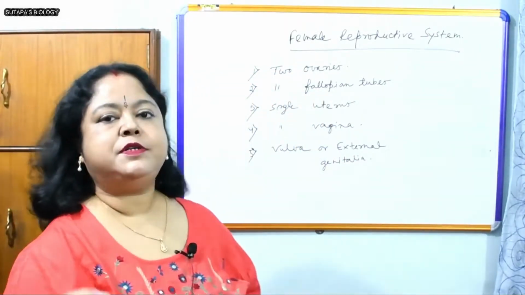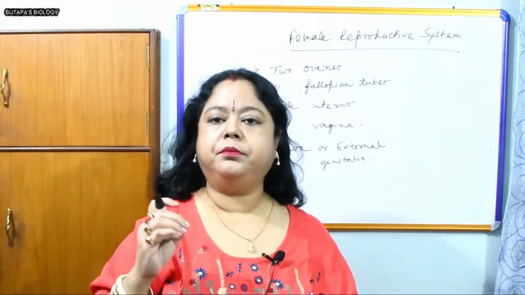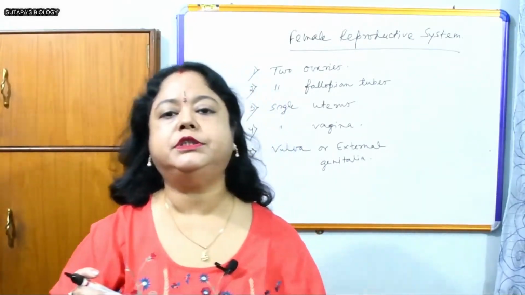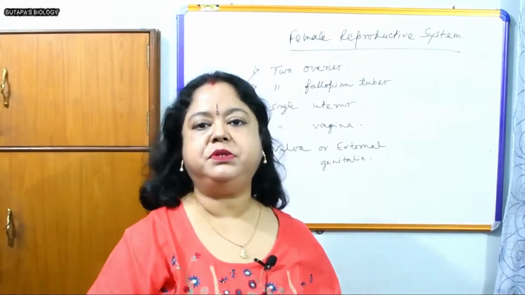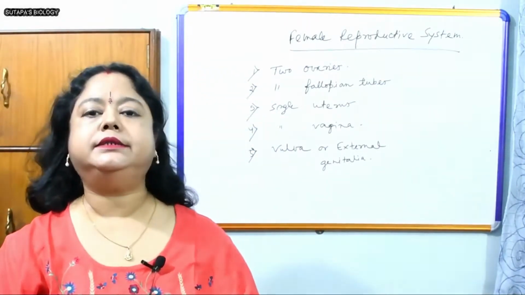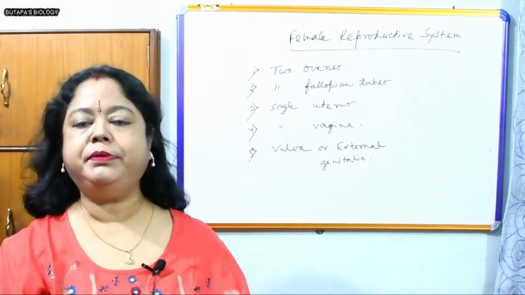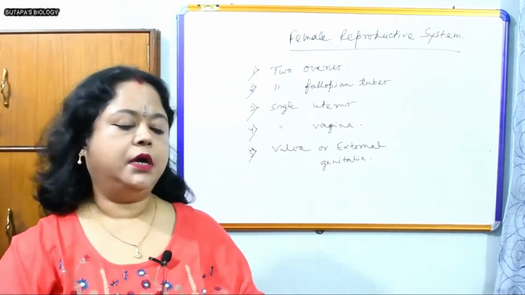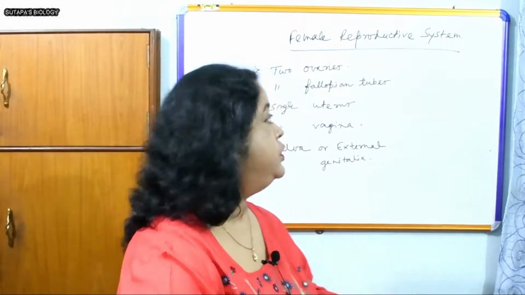This female reproductive system is quite a long topic, which I might not complete in one video. So in my next video also I can continue it, as it's a very big part of the syllabus. Now, firstly, I am telling about the ovaries.